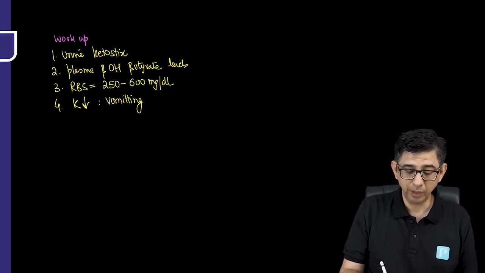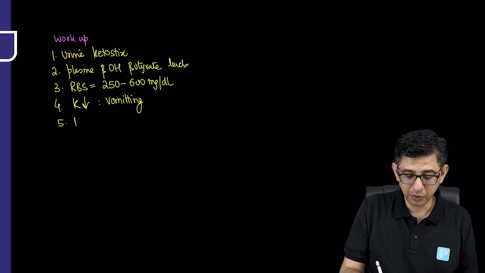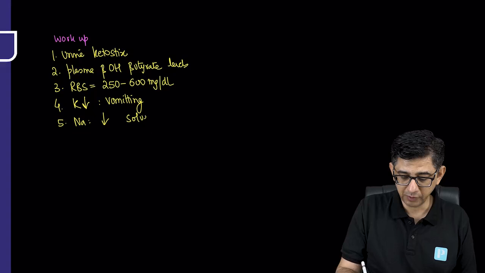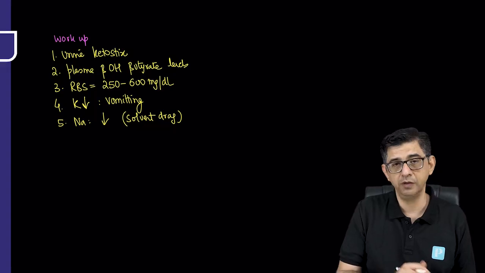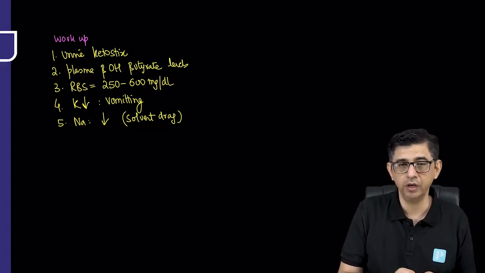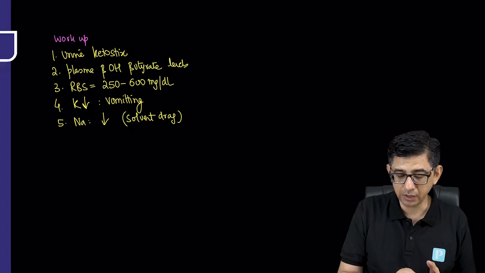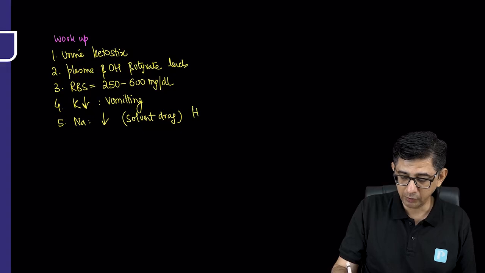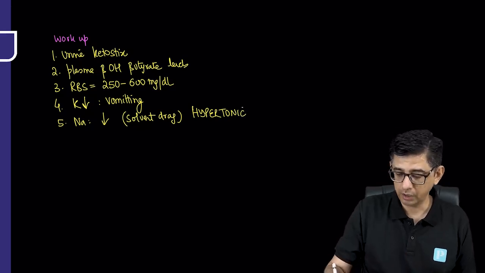Let us now look at what happens to sodium values in our patient with diabetic ketoacidosis. Well, the sodium values will also be reduced. The logic or the explanation I can give for that is solvent drag, because after all, blood sugar of the patient is elevated, so that sugar will draw in water, and the drawing of water will then result in hyponatremia developing in this patient. The technical term that we will use to describe this hyponatremia component is hypertonic hyponatremia.